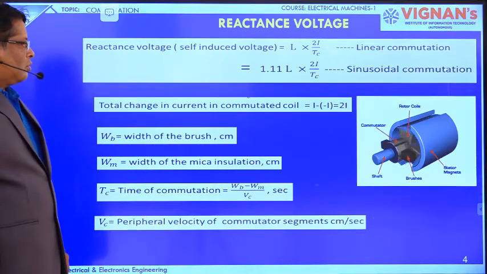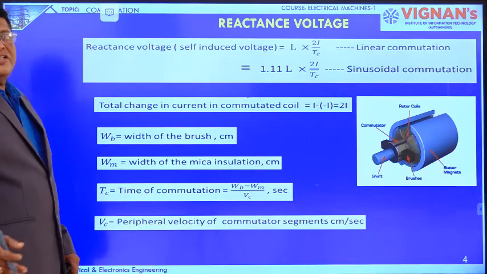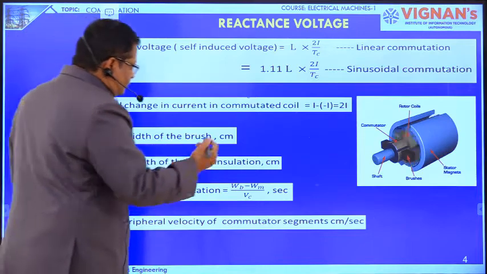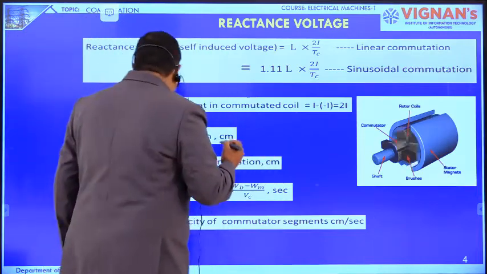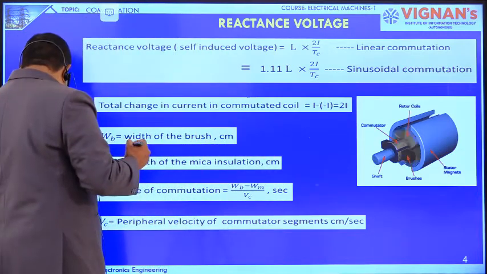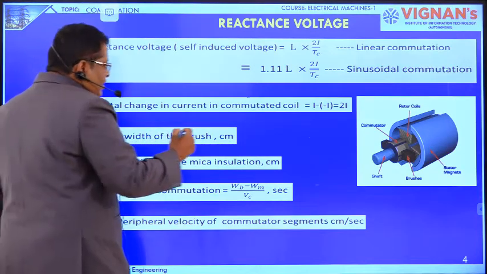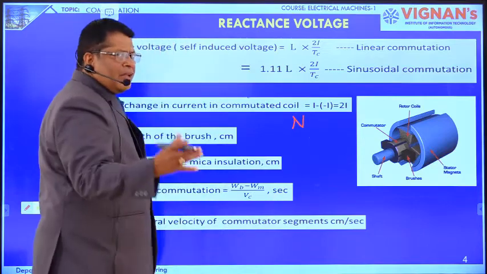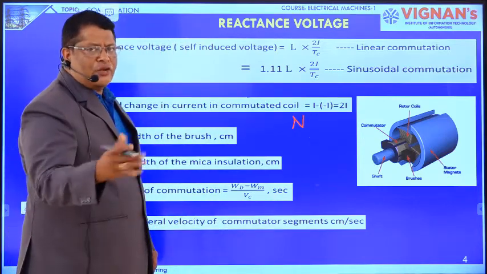Suppose the DC generator is running at a speed of 1500 rpm, some speed. Take the speed of the generator as N, that may be 1500 rpm or 1600 rpm or 1400, whatever it is.